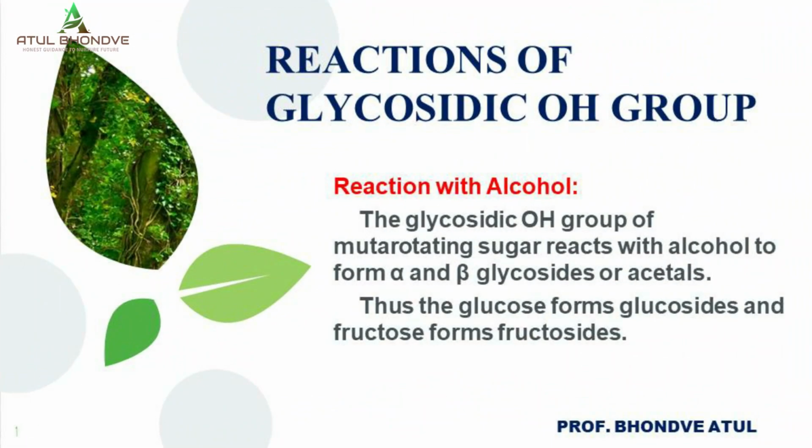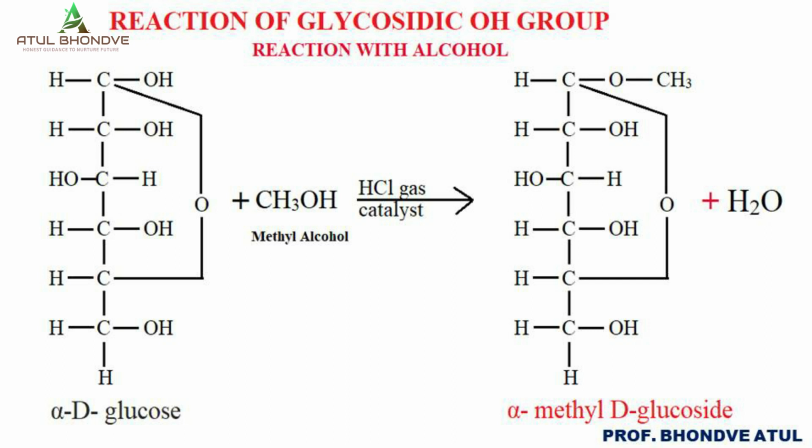First property of monosaccharide is the reaction involving glycosidic OH group, the reaction with alcohol. When the glycosidic OH group of a mutarotating sugar reacts with alcohol, there is a synthesis of alpha or beta glucoside or glycoside.